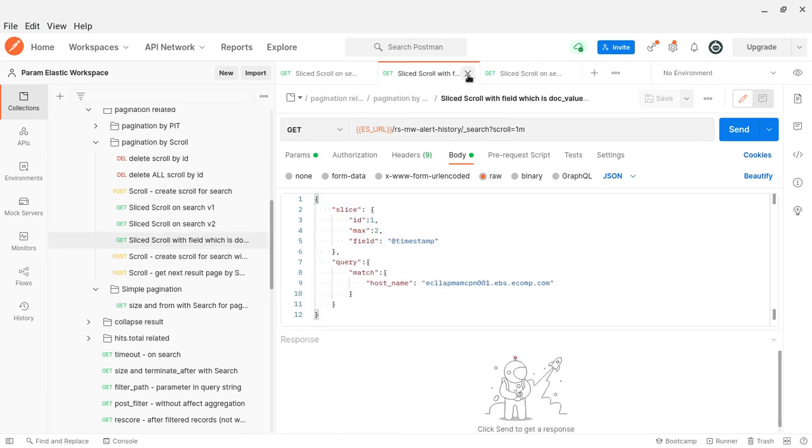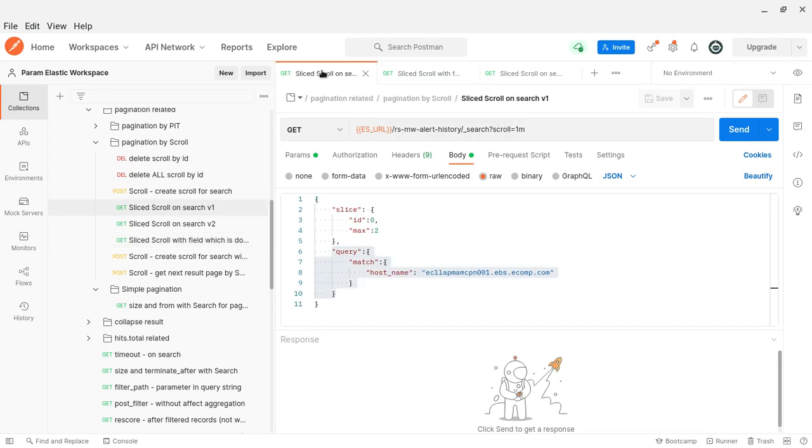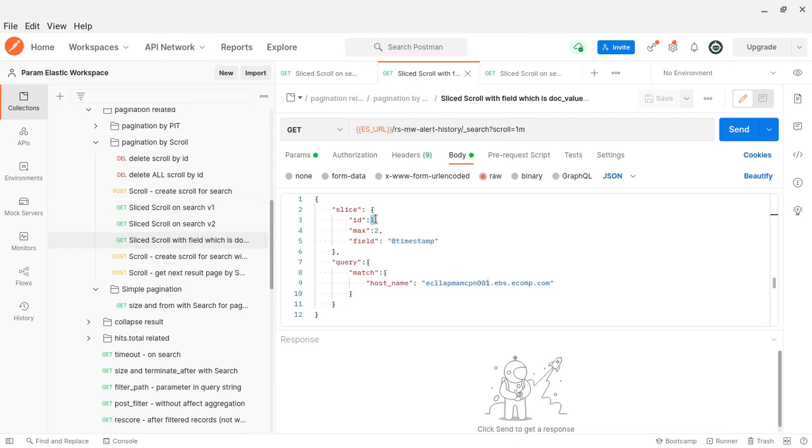This is the size, so 100 for every batch. That is why they say this is a batch based scroll, and that is why we specify a size like 100. The first slice I am creating is 0, the second slice I am creating is 1. So this is just the slice ID, nothing else. But both will return separate scroll IDs. So using that scroll ID, I can get the records.